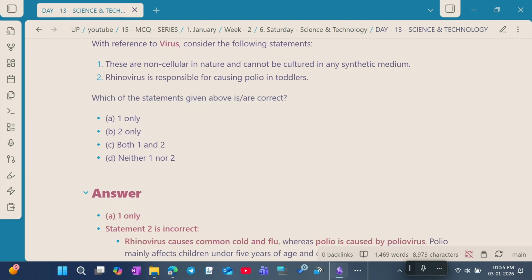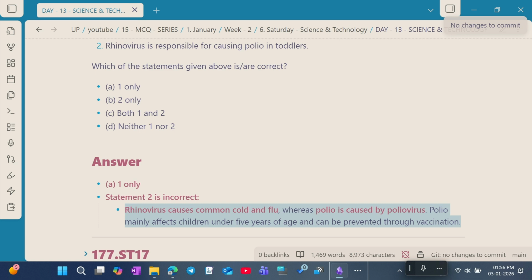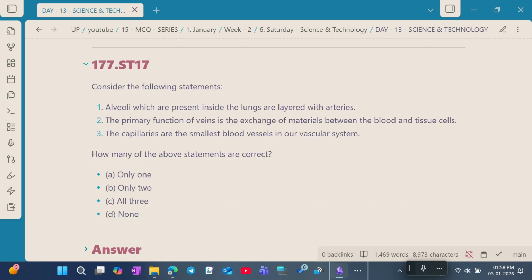The answer for this question is option A, 1 only. Statement 2 is incorrect because rhinovirus causes the common cold and flu, whereas polio is caused by the polio virus. Polio mainly affects children under 5 years of age and can be prevented through vaccination. Question number 17.